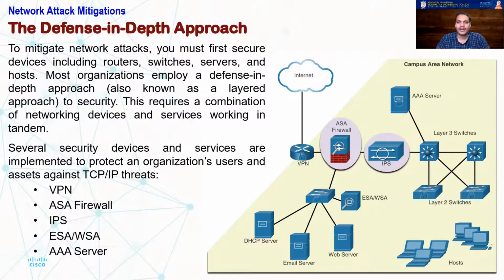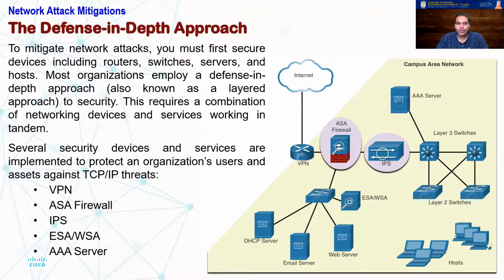Most organizations employ a defense in depth approach. It is also called a layered approach to security. At each and every layer, if you see this diagram, you see layer 2 switches, layer 3 switches, and an ASA firewall. ASA stands for Adaptive Security Appliance, Cisco's ASA firewall. You can also see an ESA and WSA appliance here. ESA stands for Email Security Appliance. WSA stands for Web Security Appliance. On all of these devices you can see a small lock, which means all of them are secure. So this is called a defense in depth approach, or layered security.